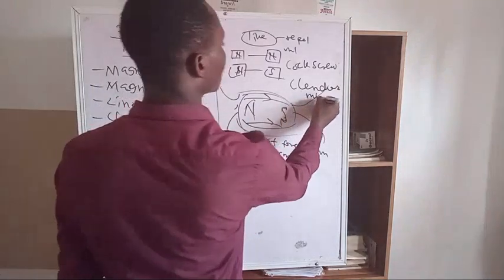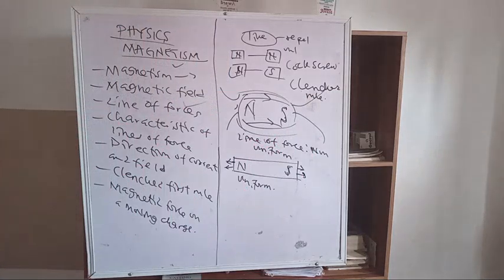Now, what is the concept behind the clenched rule? I just want to explain the theoretical background of magnetism, and then we'll start solving. The clenched rule is actually an alternative to the corkscrew, which holds for the right hand. In the clenched rule, first, the fist is tightly clenched with the fingers curled, and the second part of the clenched rule is that the thumb is straight and points away from the fingers.